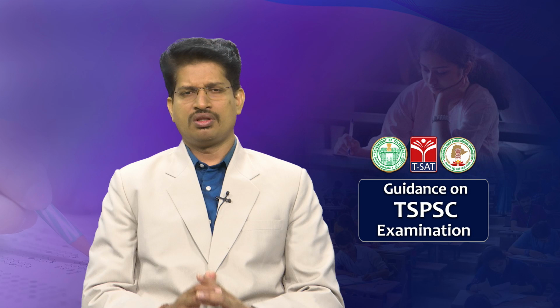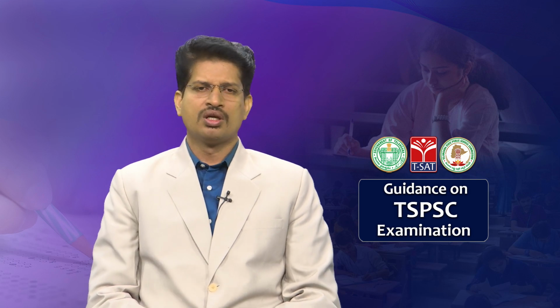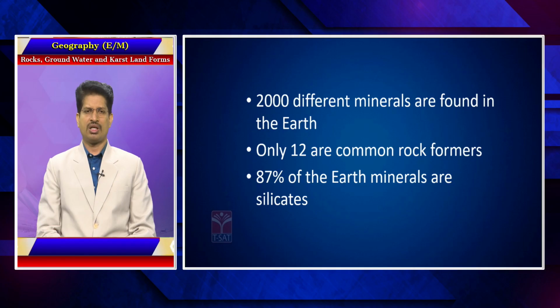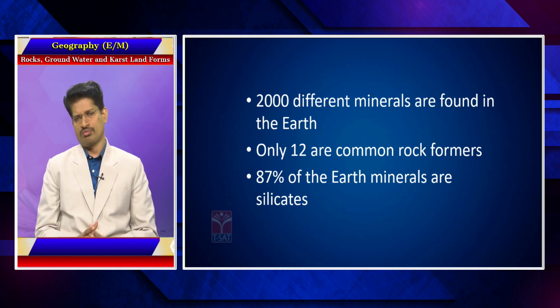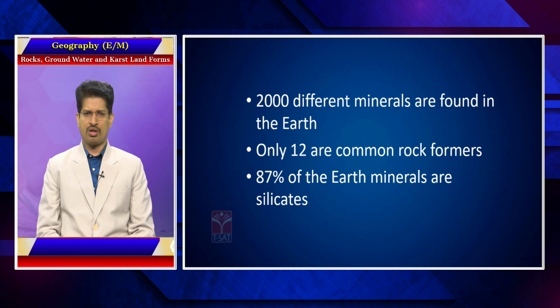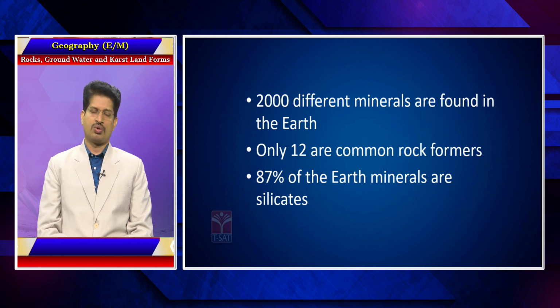On the Earth's surface, about 2000 different minerals are found. Out of these 2000 variant types of minerals available, all the minerals are not evenly available. Only 12 are common rock formers. And out of these 12, 87% of the Earth's minerals are silicates, which are a combination of silica. So on these 3 points, even questions can be framed.